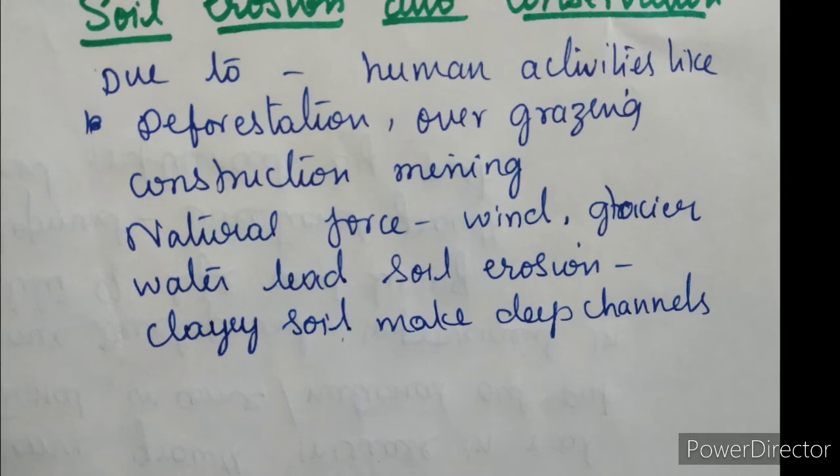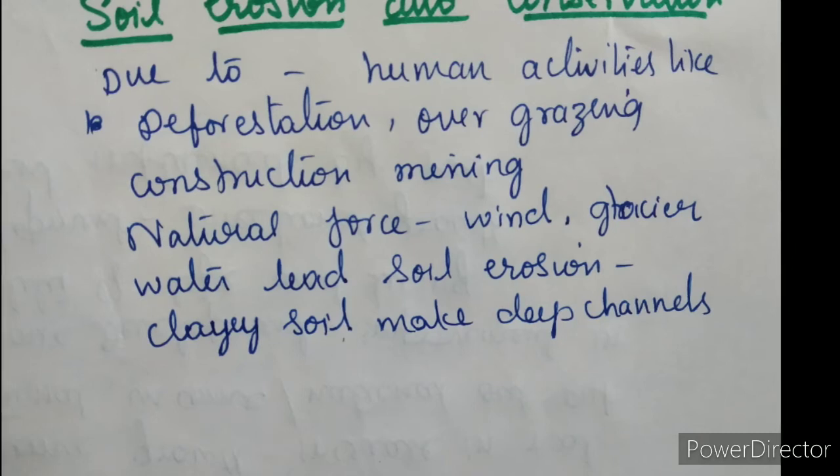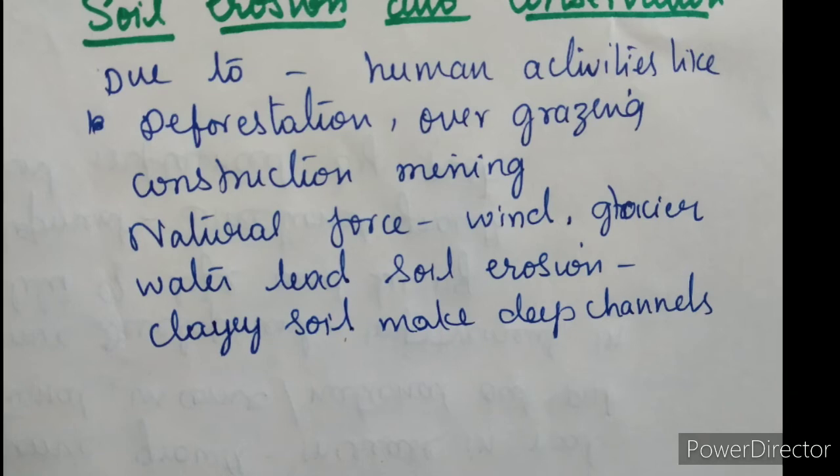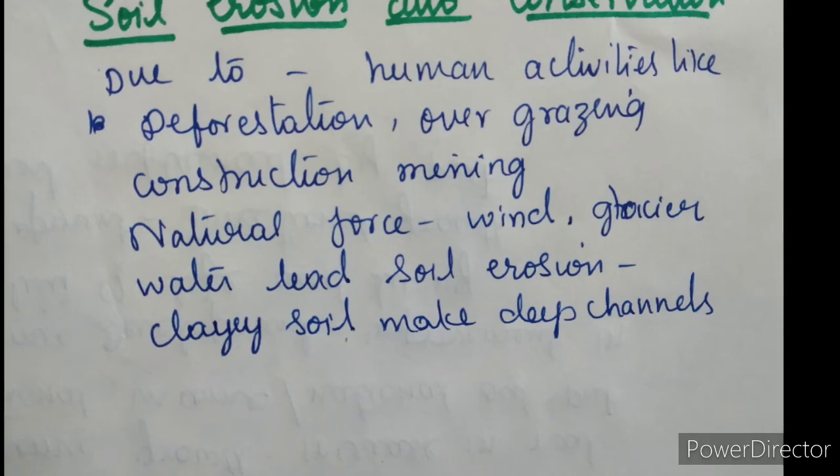Now we move on to soil erosion and soil conservation. Denudation, that means making the place empty, of the soil cover and the subsequent washing down, is described as soil erosion. The processes of soil formation and erosion go on simultaneously, and generally there is a balance between the two. That means soil erosion and soil formation are going on simultaneously, but we must keep the balance.